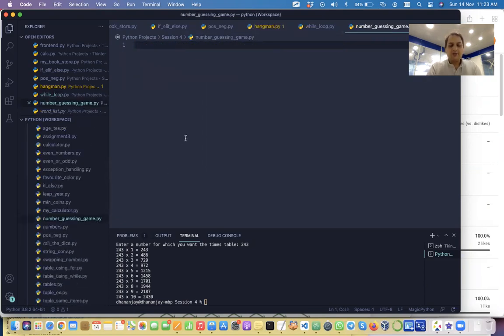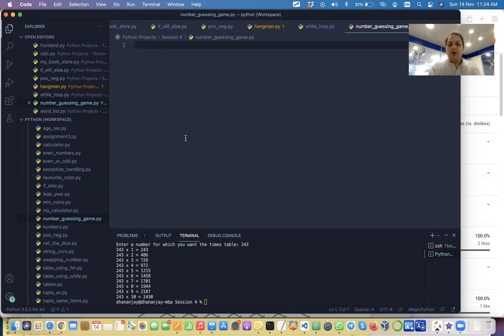And then we will say something like this. So the game works like this. We will have a secret number and the user has to guess. If the user is able to crack the number, we tell him, okay, congratulations, you have cracked the number in these many attempts. If the user is not able to crack the number, then we have to tell the user that the guess is lower or higher. We give some kind of hint to the user.